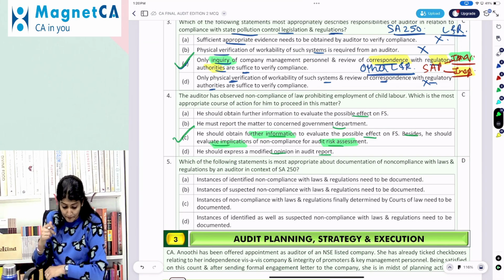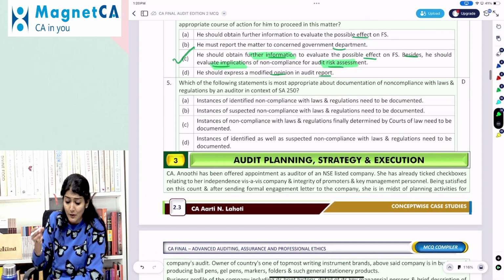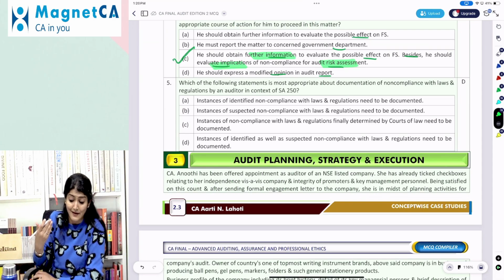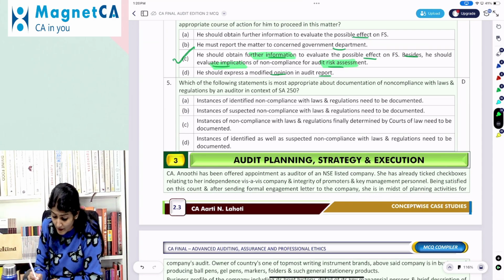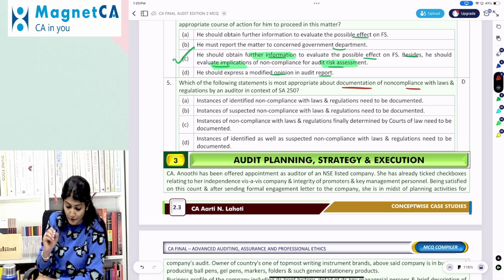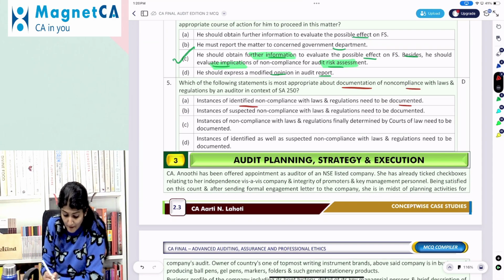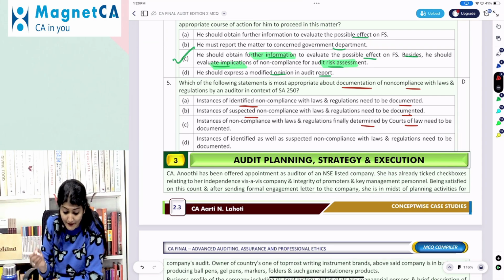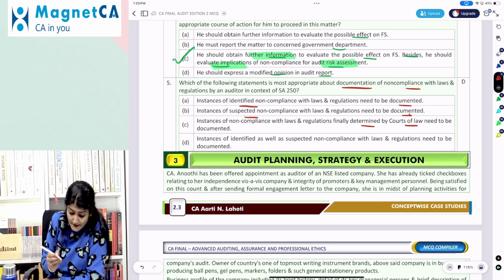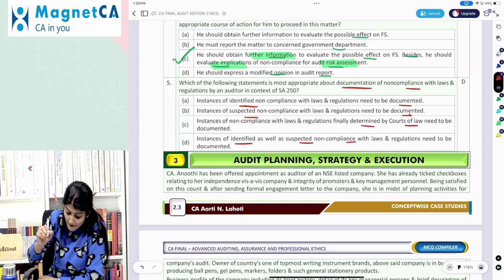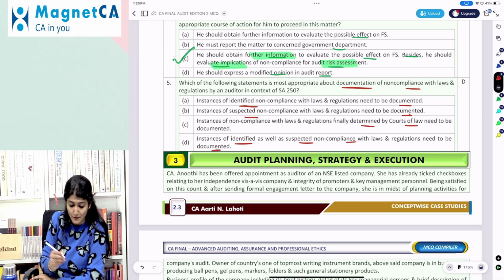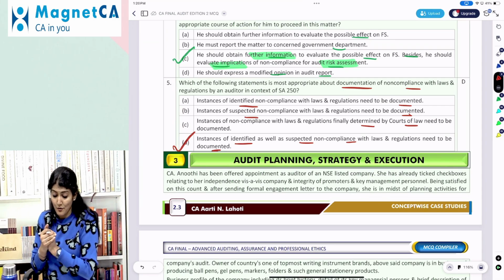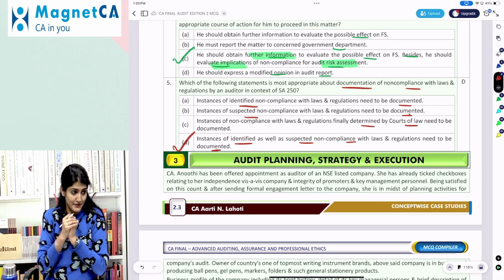Okay. Next one. Which of the following statements is most appropriate about the documentation of non-compliance with laws and regulations by an auditor in the context of SA 250? Identified non-compliance, suspected non-compliance, non-compliance which has been finally determined by the court of law, or instances of identified as well as suspected non-compliance needs to be documented. Obviously, both. Identified as well as the suspected non-compliance needs to be documented. Okay.